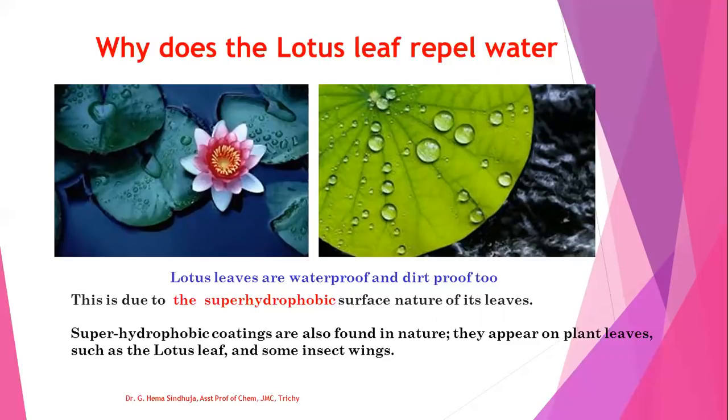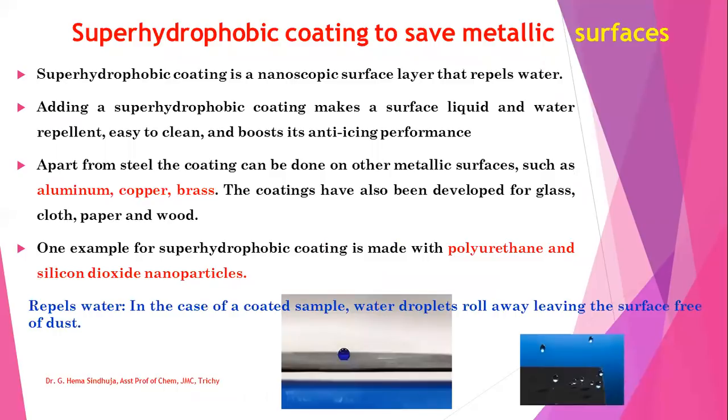and some insect wings. Current research is going on in this topic nowadays, and it is a nanoscopic surface layer that repels water. Adding a superhydrophobic coating makes the surface liquid and water repellent, easy to clean, and boosts its anti-icing performance. Apart from steel, the coating can be done on other metallic surfaces such as aluminium, copper, and brass. The coatings have also been developed for glass, cloth, paper, and wood.